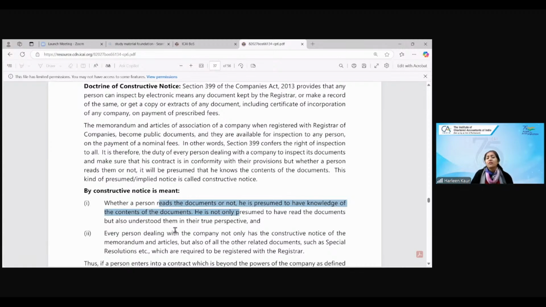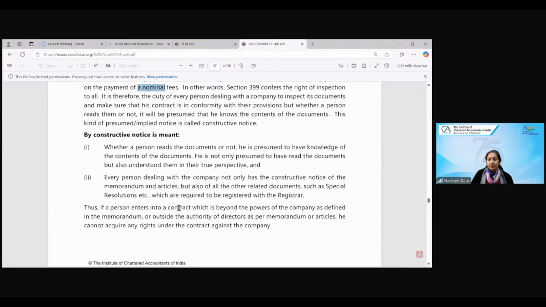Section 399 is a very important section in the Companies Act, which tells you that these are the documents of constructive notice. Once the memorandum and articles have been published, they become public documents. Everybody who is dealing with the company should read these documents because they're registered with the registrar. You can pay a nominal fee and you can read these documents. Any person who entered a contract beyond the powers of the company, it will be ultra vires and cannot acquire any rights.